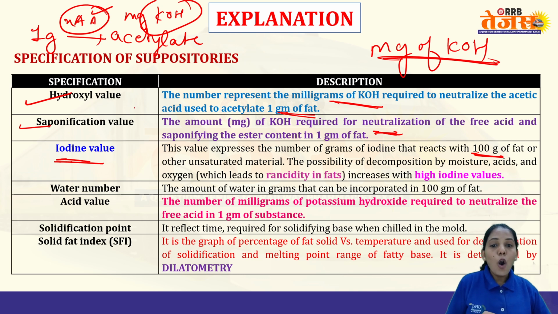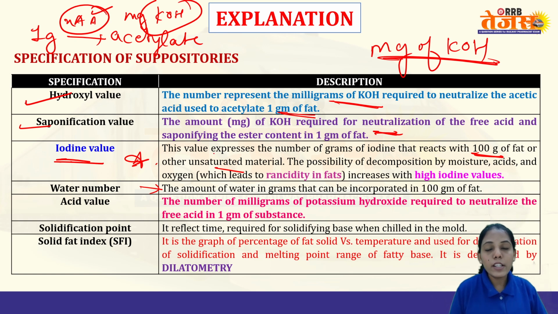A high iodine value indicates the rancidification of fat. This is what the question was. So remember this one.